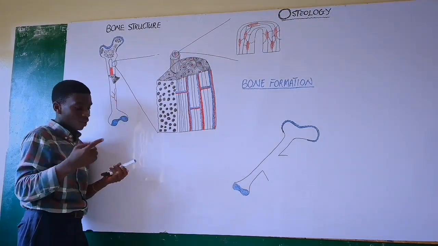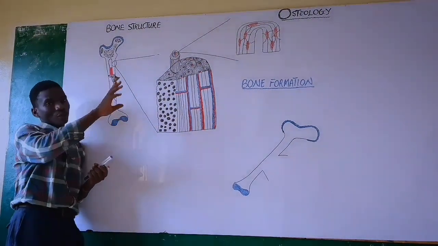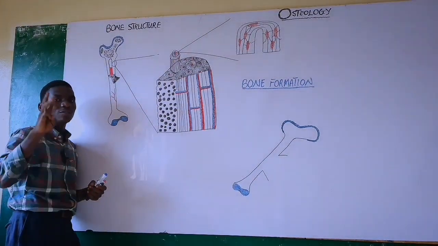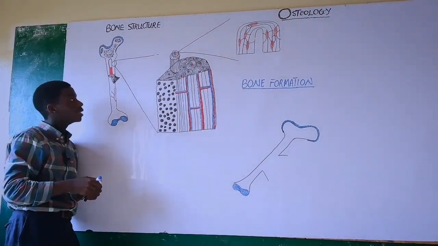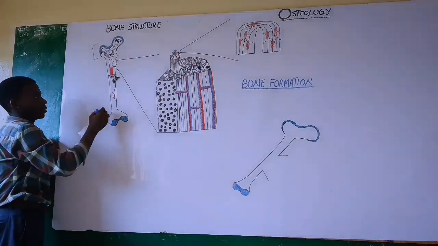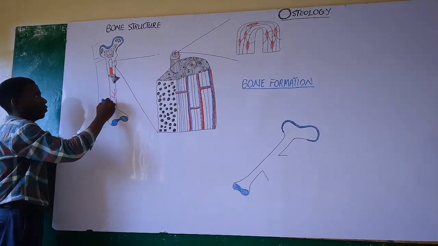You have types of bones. You have long bones, you have flat bones, right? And you have other types of bones. Now, that's what we are talking about. So let's talk about the structure. The structure of this bone is being divided into three parts, right? Now, you have this upper part here, this lower part, and the middle region over here.